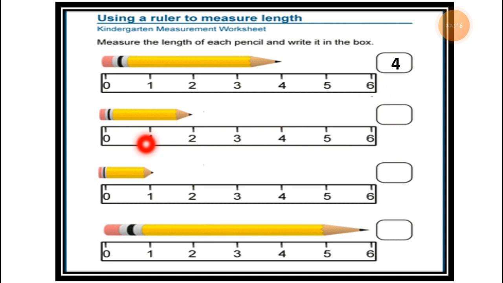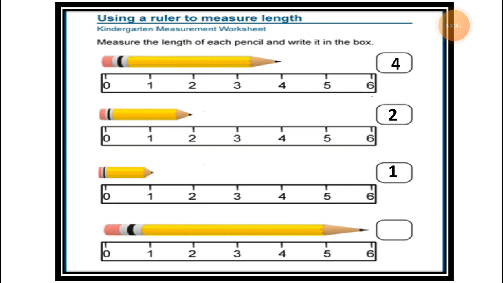Now let's move to the next one. How long is the next pencil? This pencil is 2 centimeter long, only 2 centimeter. Now the next pencil is 0 to 1. So it is just 1 centimeter long.